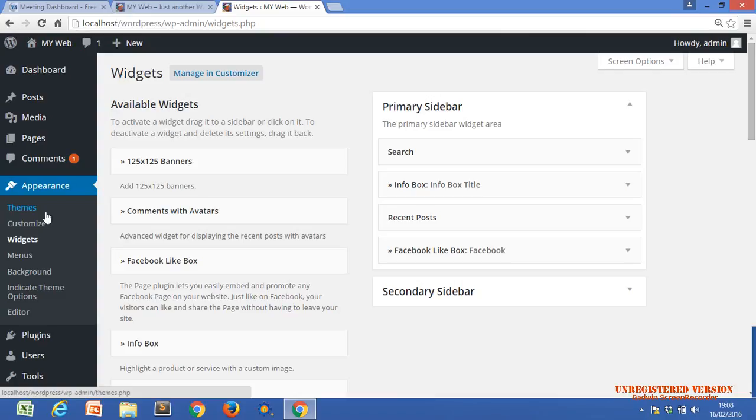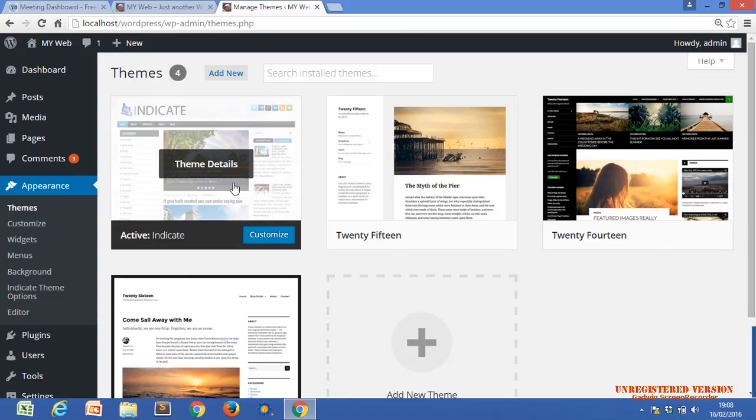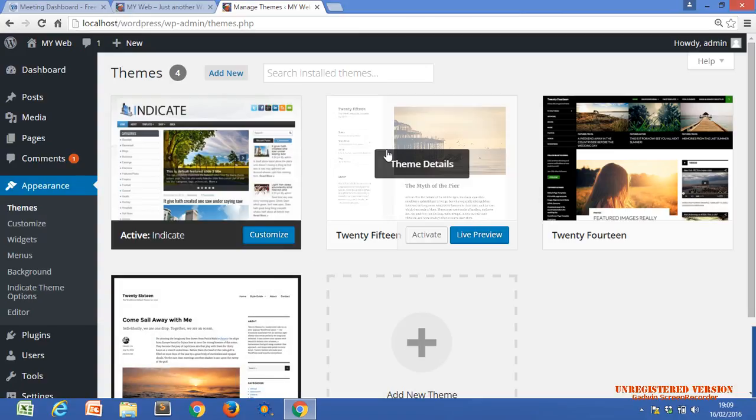Okay, Nazar and Khushi. Right now we are using our downloaded theme. We can use the Twenty Fourteen theme also, or our previous theme, 2015 or 2014.